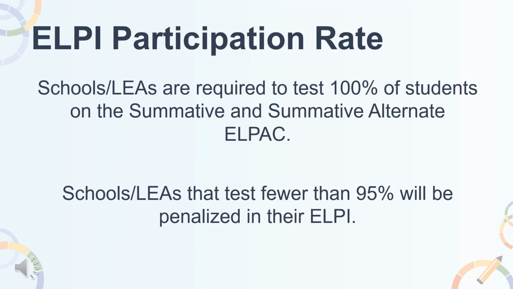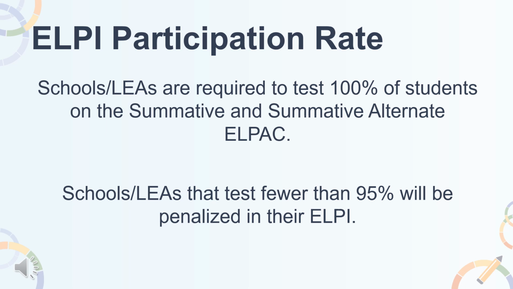Every spring, all EL students are required to take the summative LPAC or the summative alternate LPAC. The purpose of the summative LPAC and the summative alternate LPAC is to measure an EL student's progress in learning English and to identify the EL student's level of English language proficiency. To ensure districts and schools are testing all of their current EL students, the California Department of Education, or CDE, requires that they meet or exceed a participation rate of 95% on the summative LPAC and the summative alternate LPAC.